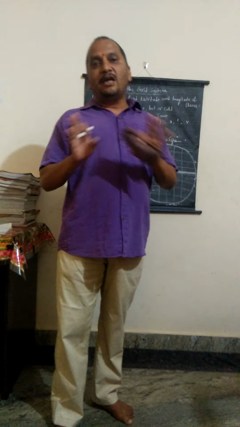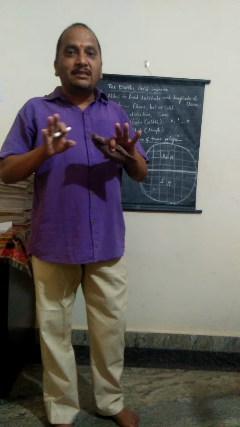These longitudes are semicircles, not circles like latitudes. All latitudes are circles, whereas longitudes are semicircles, because they connect from the north pole to the south pole.